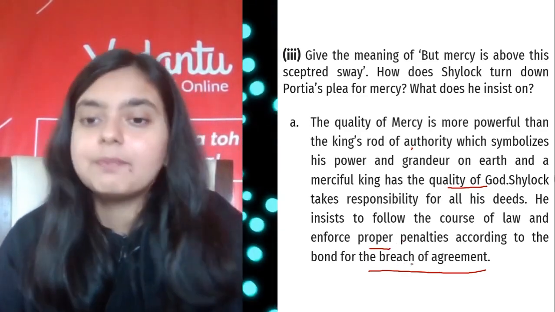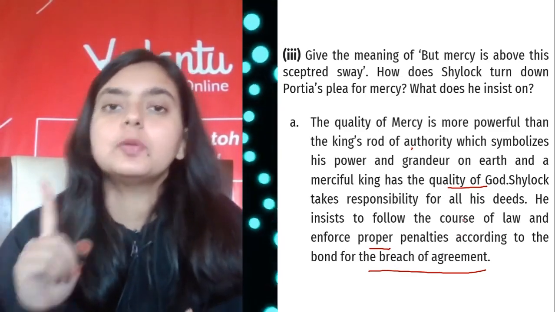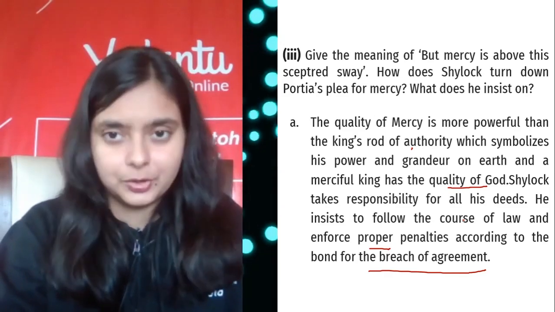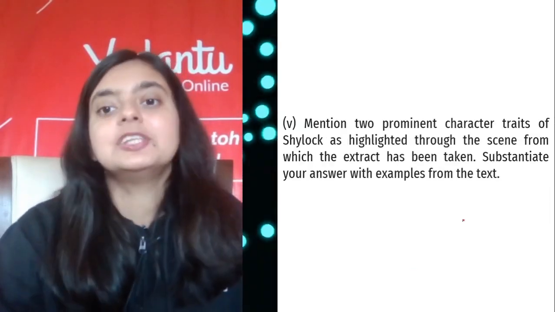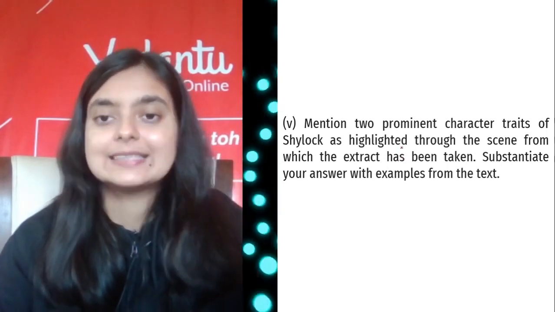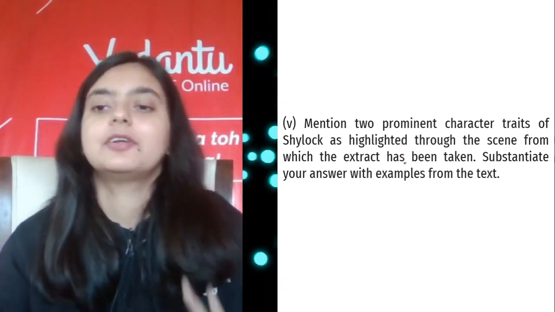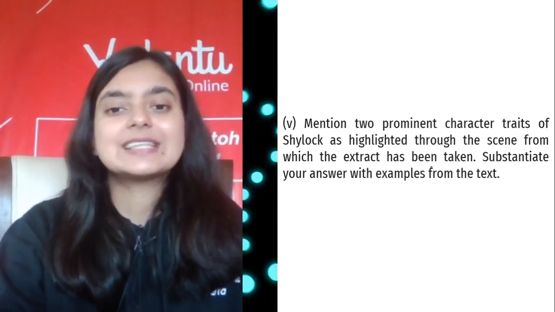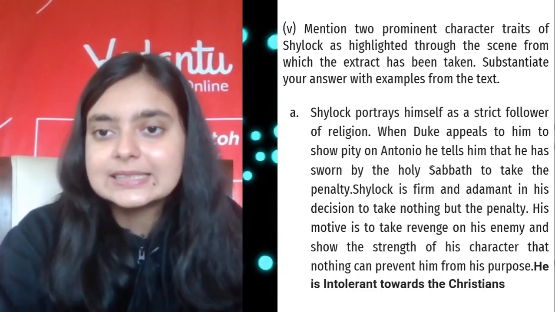If there is any breach of the agreement, he is going to penalize that person. That is obviously Antonio. Next is mention two prominent character traits. Very, very important, guys. Again, Shylock's character trait from here. And of course you have to substantiate your answer with examples.